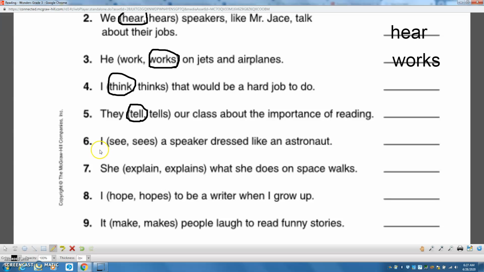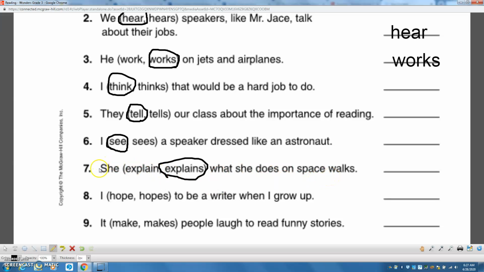For number 6, we have the I again. When it's I, we do not add the S. So I see a speaker dressed like an astronaut. For number 7, you had a singular pronoun, she. There's only one, so we do add the S. She explains what she does on spacewalks.